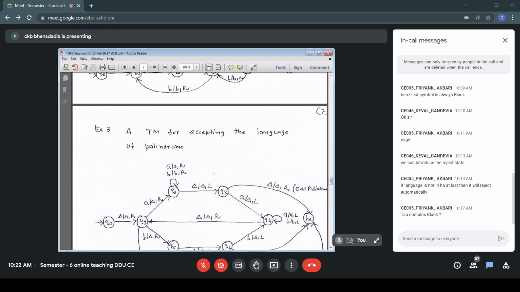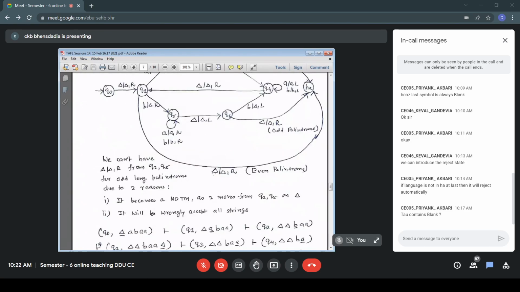From the extreme I erase two symbols per iteration and then start moving towards the center. That is our logic. Leftmost A erased, in Q3 I have incidentally found A. So I have to match remaining symbols. So I make that blank and go to state Q4 and prepare myself for the next iteration. That's what it is.